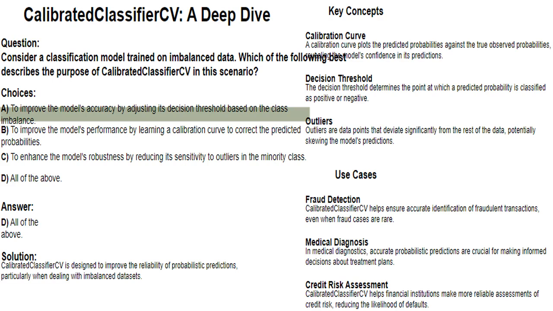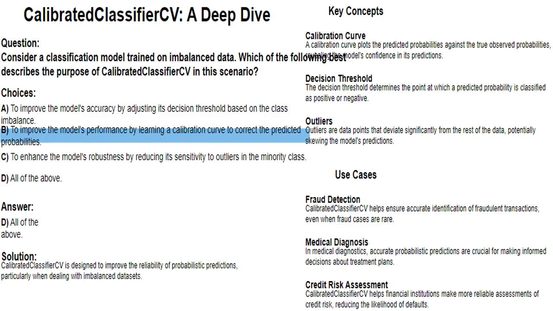True. CalibratedClassifierCV can help adjust the decision threshold to account for the class imbalance, leading to more balanced predictions and improved accuracy. The threshold determines the point at which a predicted probability is classified as positive or negative. Adjusting this threshold based on the class imbalance can improve accuracy, especially in imbalanced datasets where the model might be biased towards the majority class.